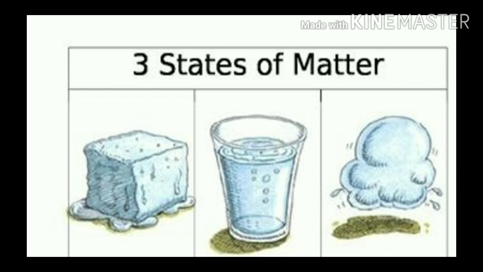And after giving heat, water forms water vapor, which is gas state. Solid ice after melting converts into liquid, and after giving heat to the liquid it converts into gas. So these are the three states of water.